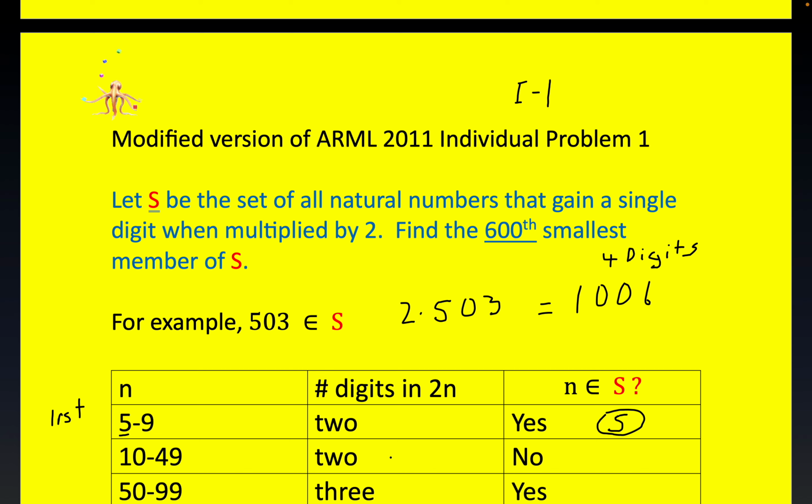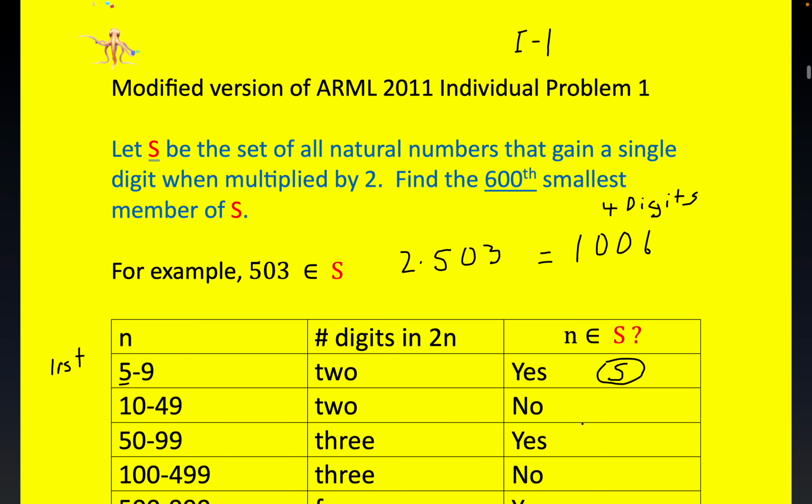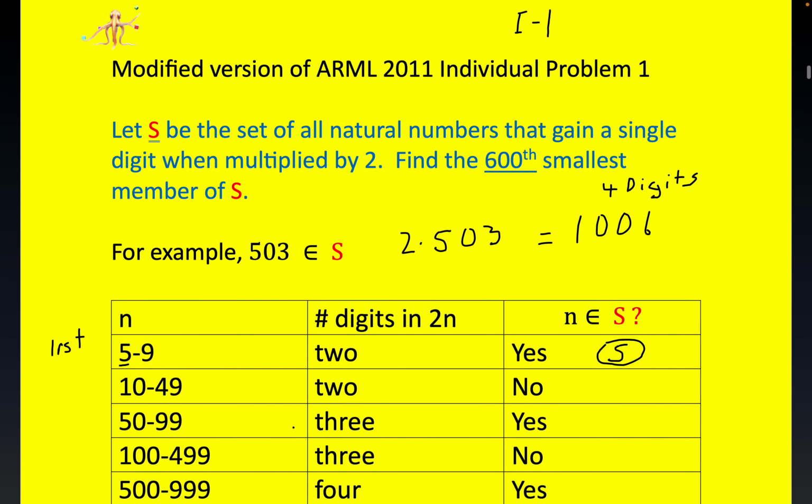Now, by the way, folks, 1, 2, 3, 4, I left them out, but 1, 2, 3, 4 certainly don't change digits when multiplied. 2 times 4 is 8, right? I probably shouldn't have left them out, but they don't add to the mix here. Okay, now 10 through 49. If you multiply 10 through 49 by 2, you get the numbers 20 through 98, remaining 2 digits, right? So this is a no. Those types of numbers are not members of S. Okay, 50 through 99 is yes, and that's 50 numbers in that range.